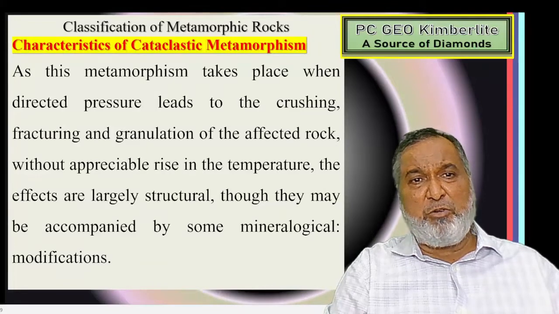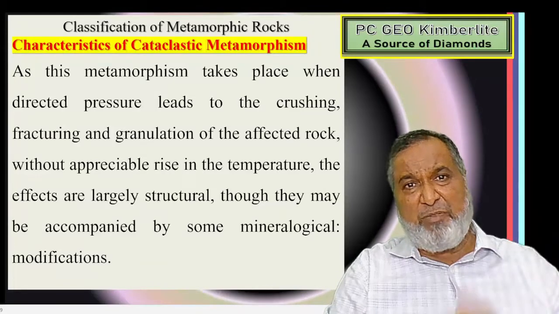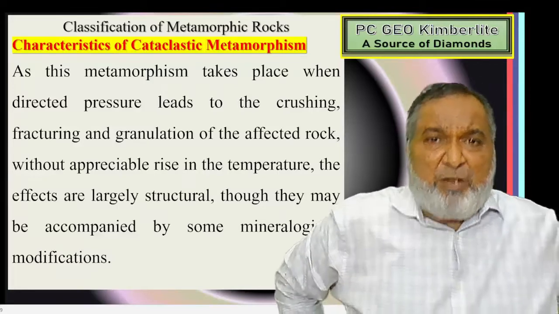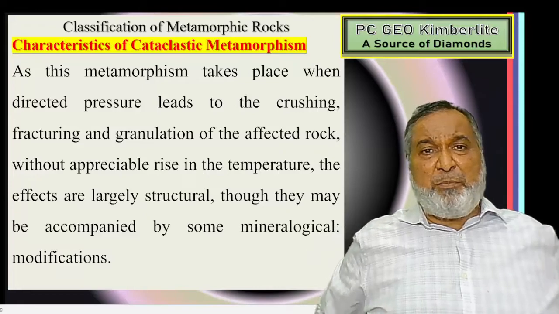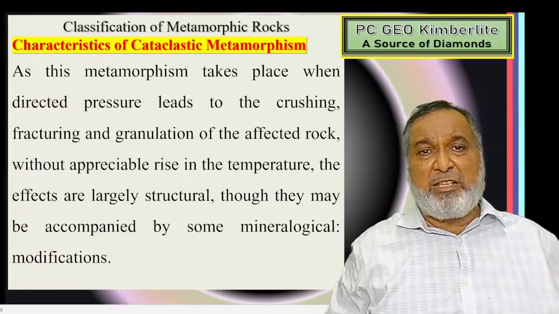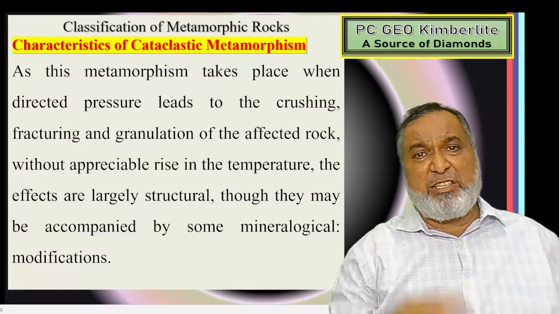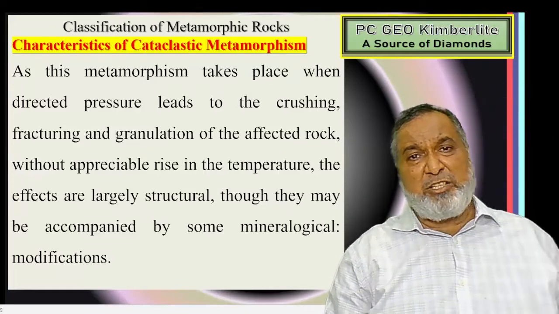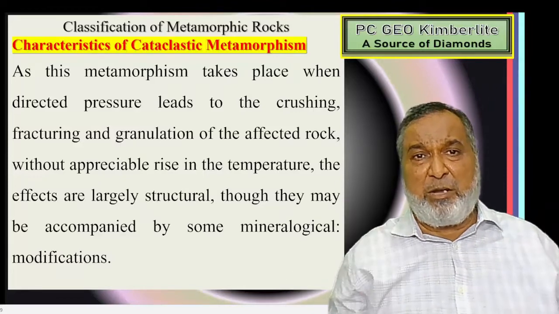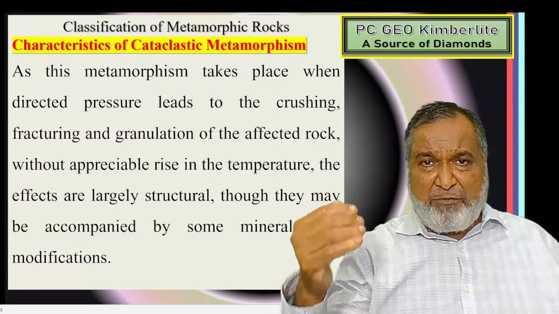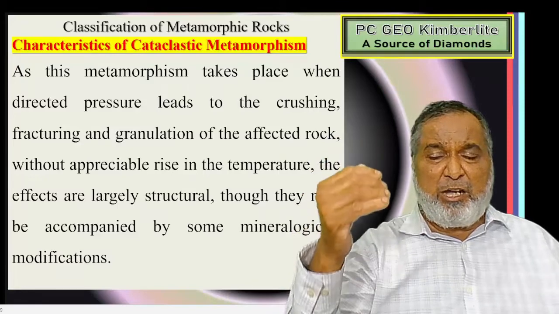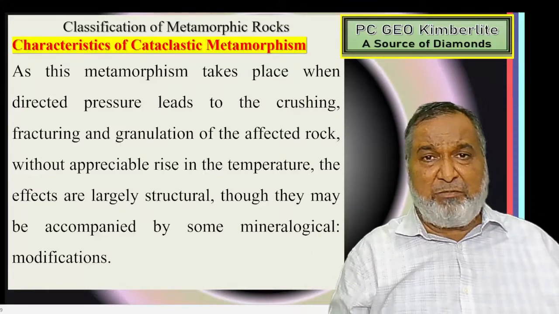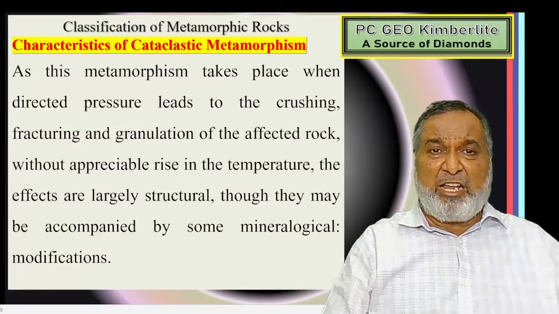So here we look at the characteristic metamorphism taking place on the surface of the earth, where the pressure is divided into two categories. One is called directed pressure, and the second is called uniform pressure. On the surface there is only one unidirectional pressure load, which is called direct pressure. But as we go deeper inside the earth, direct pressure goes on decreasing and uniform pressure increases. At greater depth, uniform pressure is very high and direct pressure will be zero.